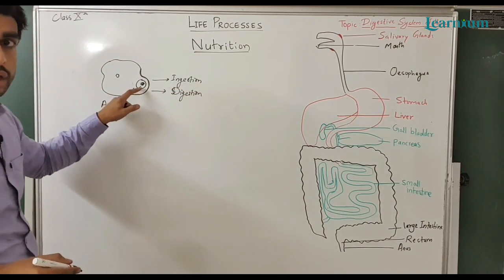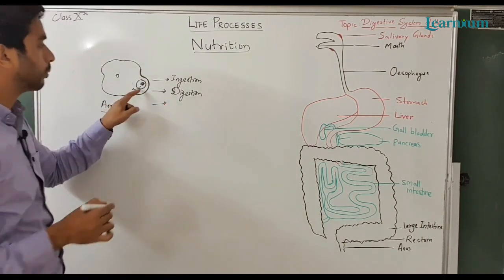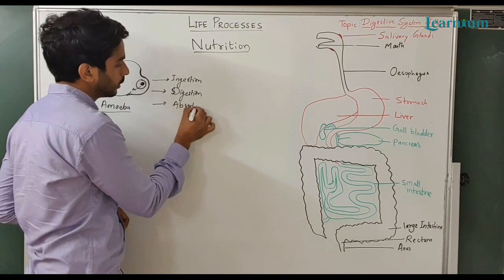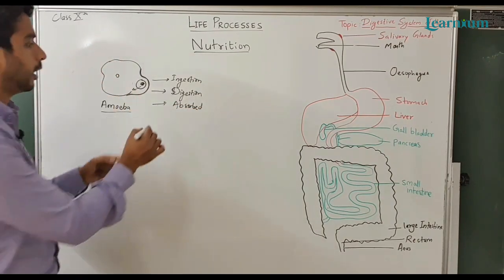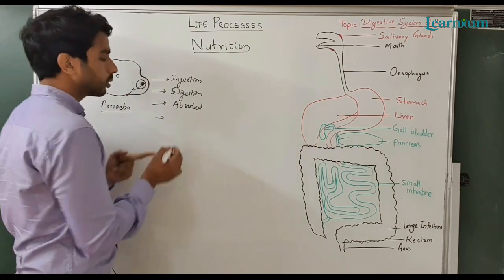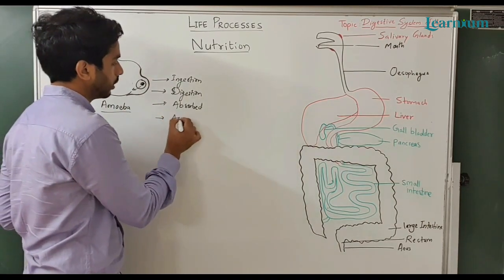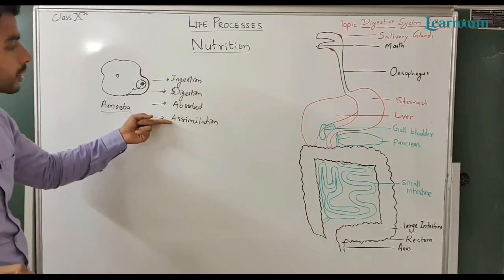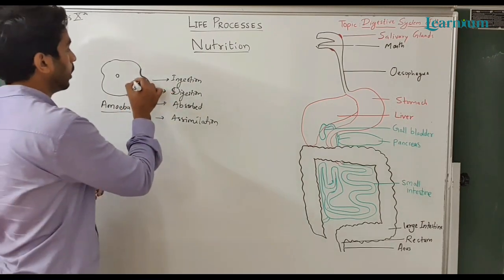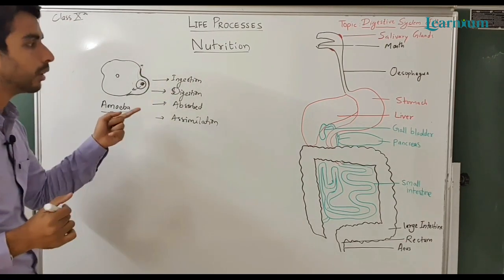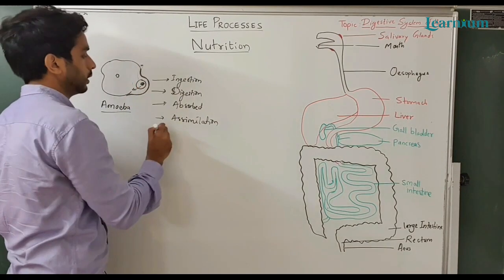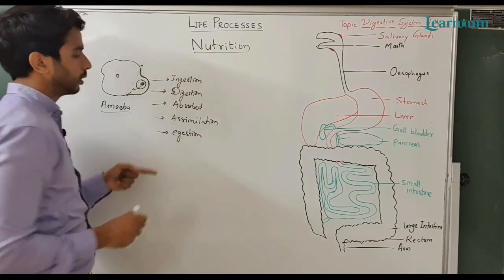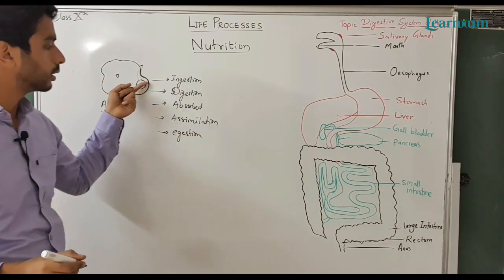After digestion, the nutrients obtained from this engulfed food will be absorbed. Then after absorption, those nutrients will be utilized, which is known as assimilation. Then after assimilation, the undigested food will be expelled or removed. So it will be known as egestion. The removal of undigested food is known as egestion.